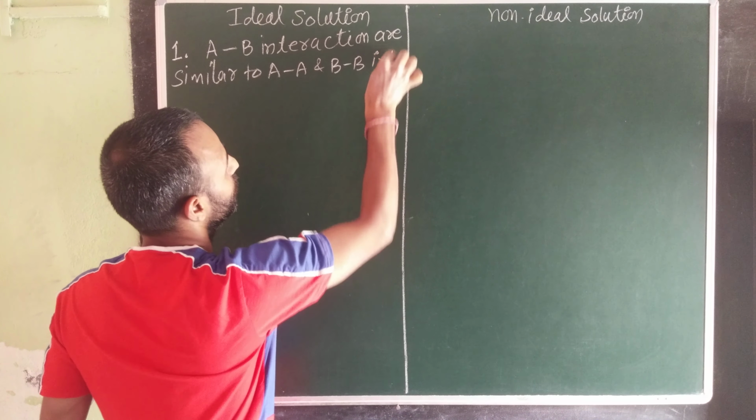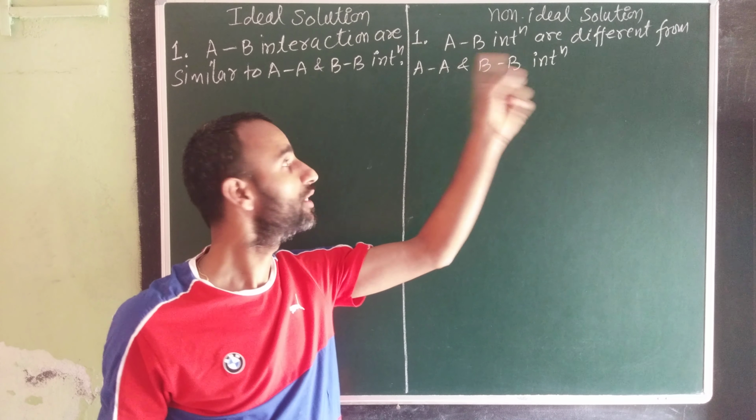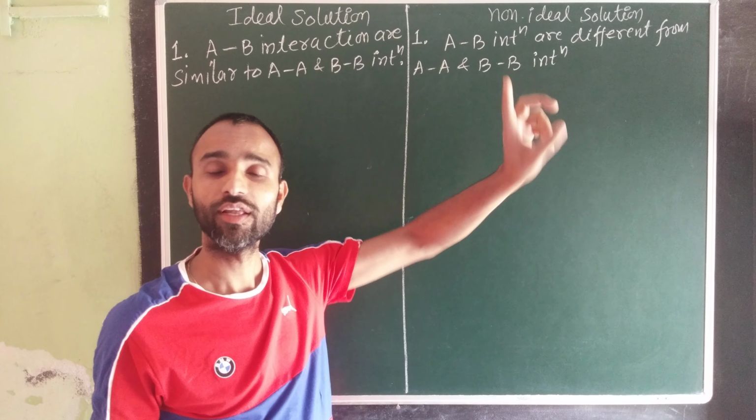If the force of attraction between A and B is different from AA and BB interaction, then that is called non-ideal solution. So if AB interactions are different, that means they are either greater than AA, BB or less than